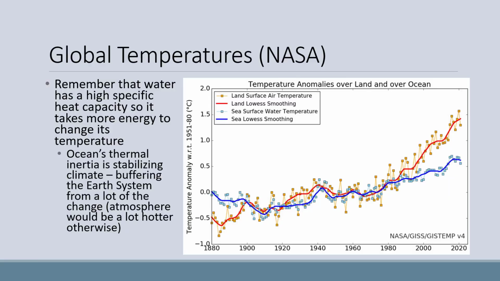Here are global temperatures as measured by NASA since 1880. They are showing land in red and the ocean in blue. You can see that temperature on land is increasing more than the ocean. This is because water has a high specific heat capacity, so it takes more energy to change its temperature. So the ocean's thermal inertia is actually stabilizing Earth's climate. It's buffering the Earth system from a lot of the change that it would otherwise have. This means that the atmosphere would be a lot hotter if we didn't have as much water as we do on this planet.